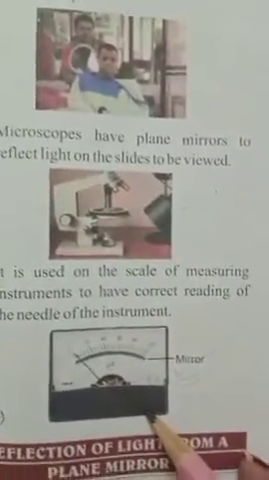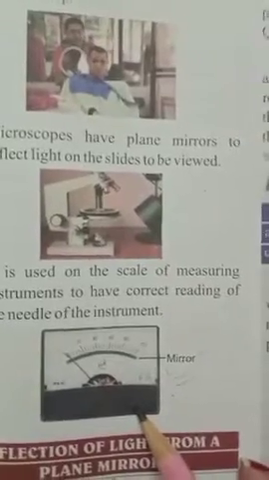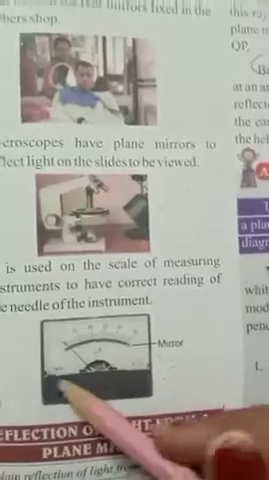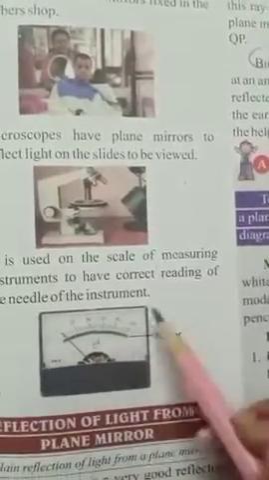Microscopes also have a plane mirror, and speedometers also. A speedometer is the one which measures the speed of a vehicle, like a car or a scooty. So that also has some plane mirror in it.